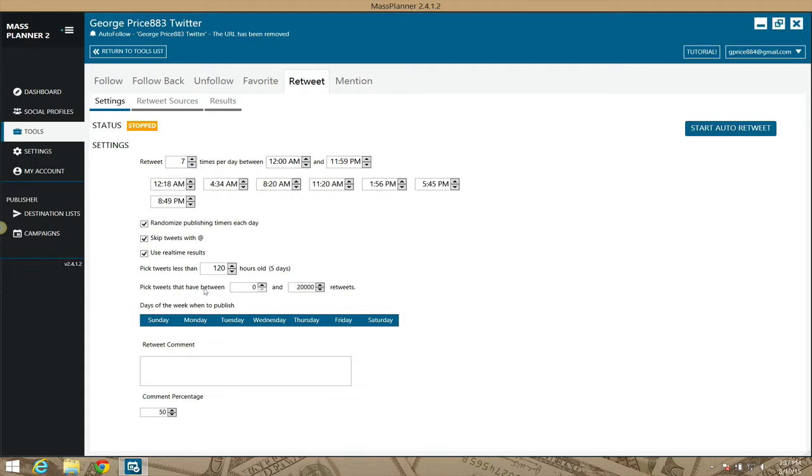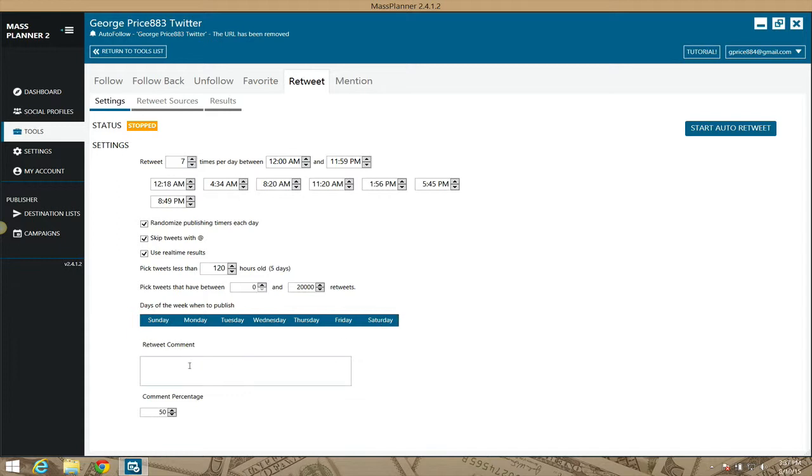All right. Also, pick tweets that have between 0 and 20,000 retweets. Okay, 20,000 is pretty big. If you find tweets that have like 20,000 on a constant basis, you're hanging around some good people. But you might want to set it to, for instance, the item has been retweeted 50 times. Okay, that's a pretty engaging person. 100 times, that's a pretty engaging person. And once again, you can set it here to not publish or do this action on certain days, just by ticking that day and looking at the line that goes through the date that you ticked, and the background is going to turn black.